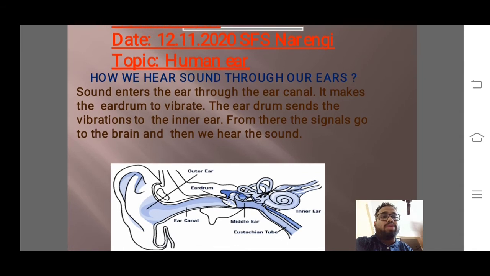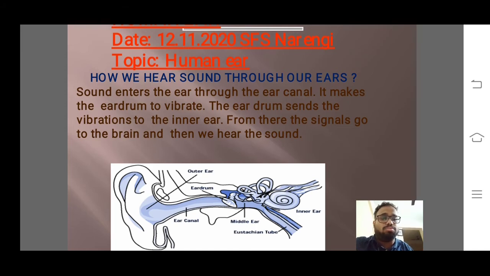So you have the outer ear. If I show you this part, this is the outer ear, and this soft part is called the ear lobe. Then we have the ear canal inside. Sometimes we pass a cotton swab or a sharp object inside, but we should not put a sharp object, as it can damage the eardrum.